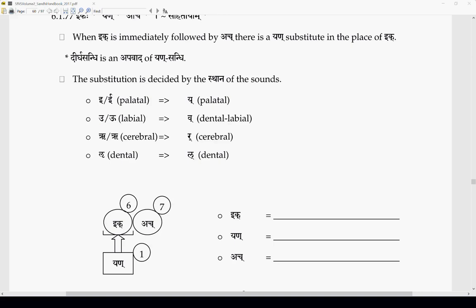But we need to restrict that ach now. This sutra or rule becomes applicable only in certain cases, not for all the swaras of ach. So when does it become applicable?